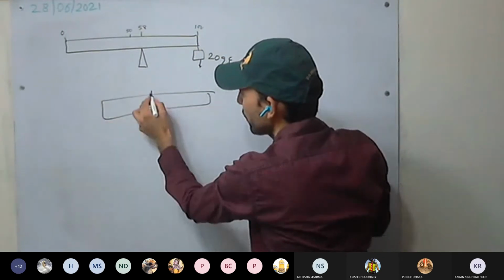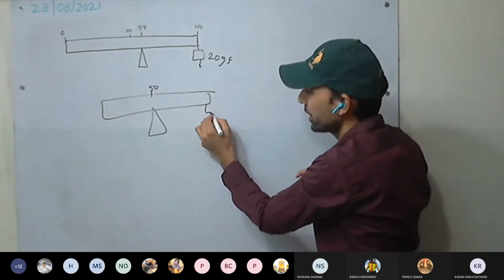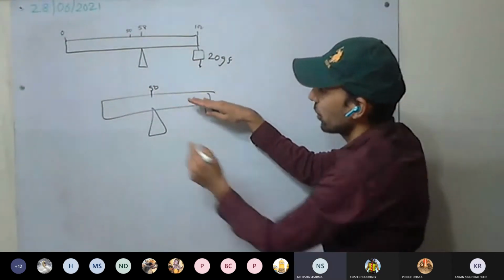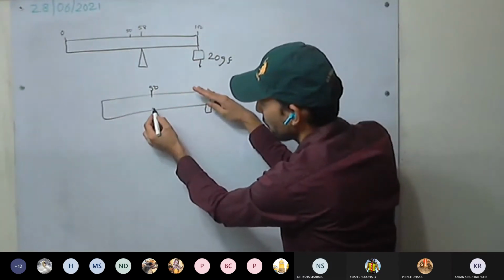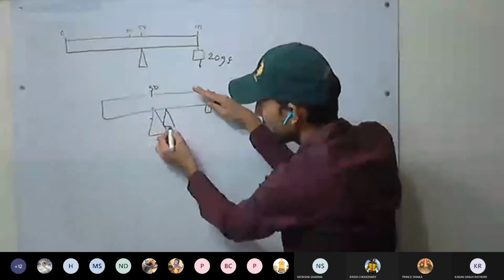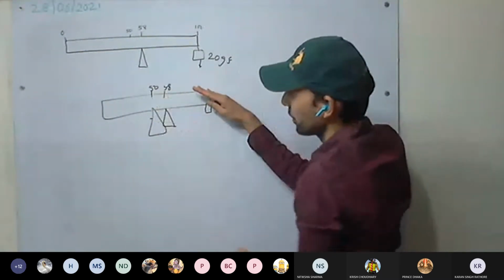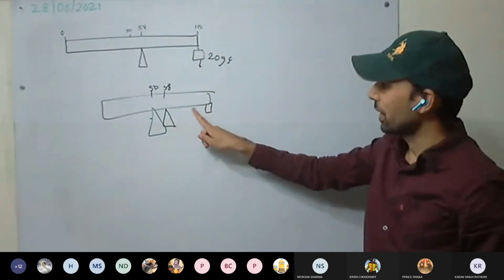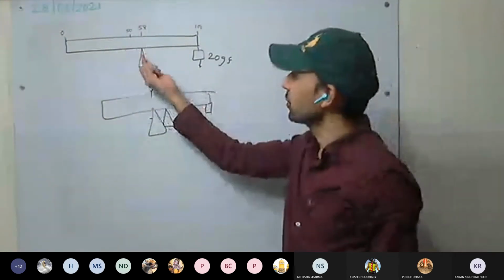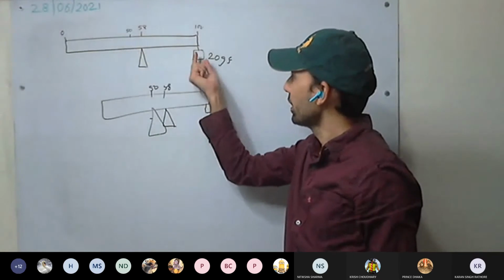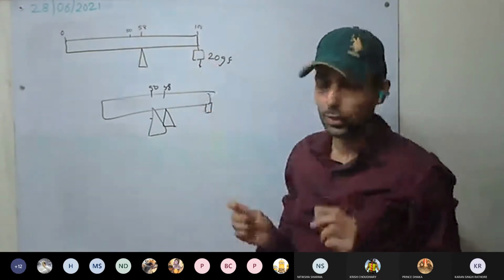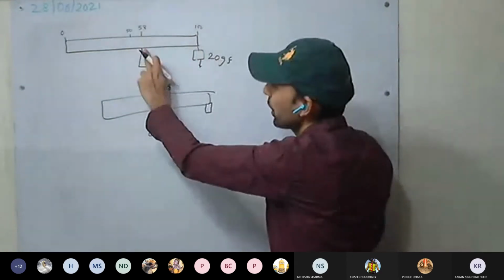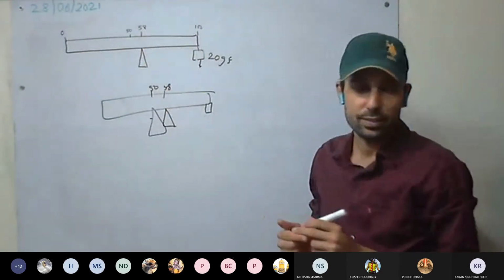Initially it will be balanced at 50. If I put some weight here, what will happen? It will go downward. So to balance it back, we have to move somewhere here. For example, we are moving to 58. So at 58, it will balance back. This you all used to do. Understood now? As we moved towards 100, we have to put 20 gf here. So the question is saying that if you are putting 20 gf at one of the ends, the balancing point will be at 58. This you understood?